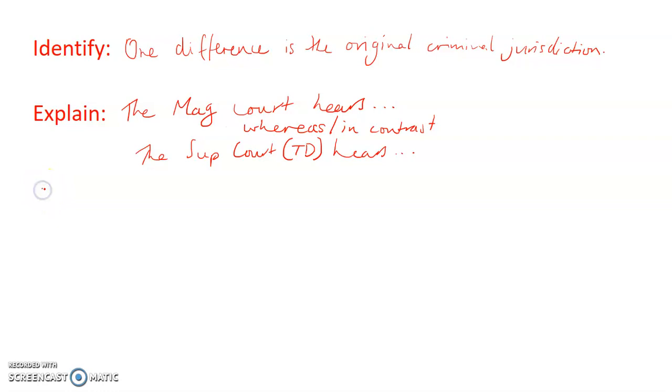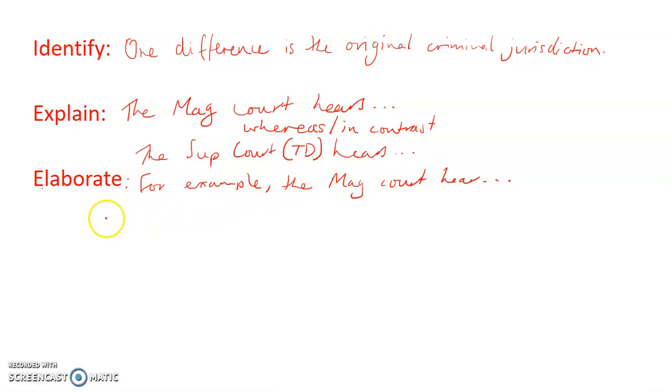Okay. If I want to then elaborate, I could use an example. For example, the Magistrates Court would hear a case in theft, whereas the Supreme Court would hear a murder case.